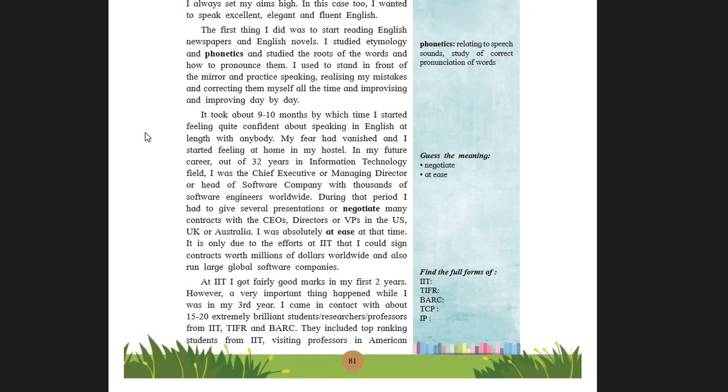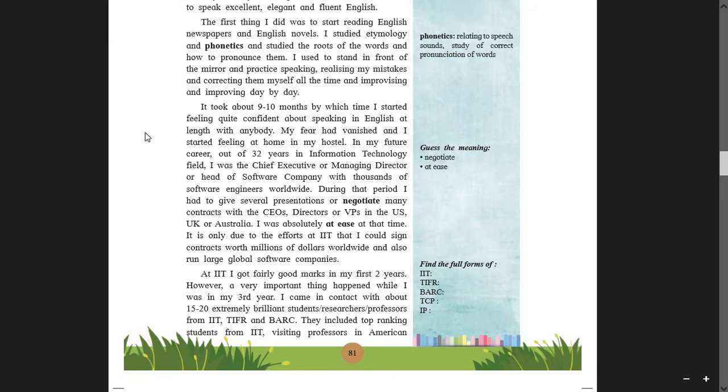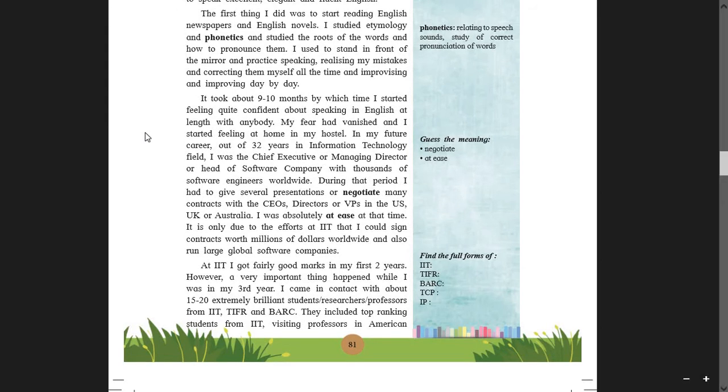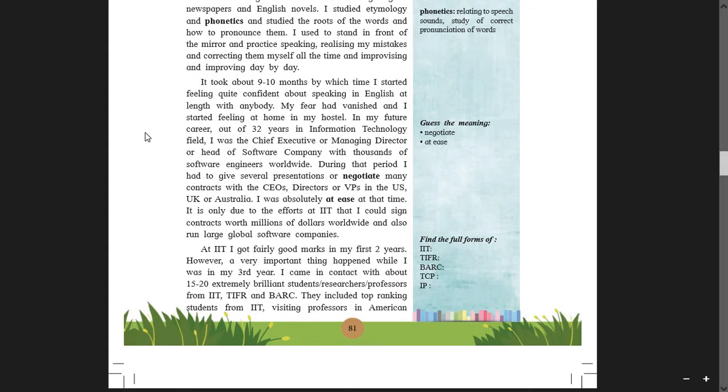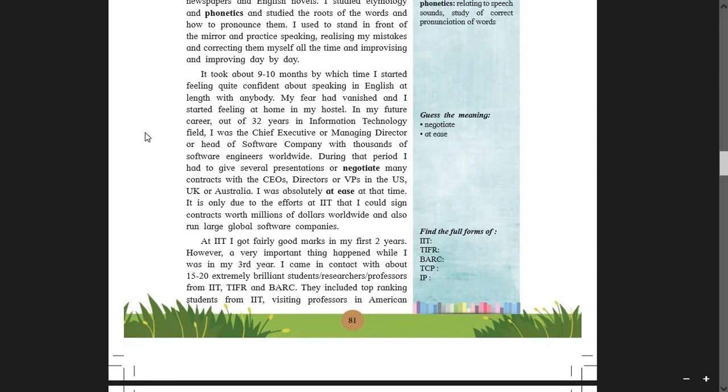Okay, so negotiate many contracts with the CEOs, directors, and VPs, that is very important persons in the US, UK, or Australia. I was absolutely at ease at that time. It is only due to the efforts at IIT that I could sign contracts worth millions of dollars worldwide and also run large global software companies.